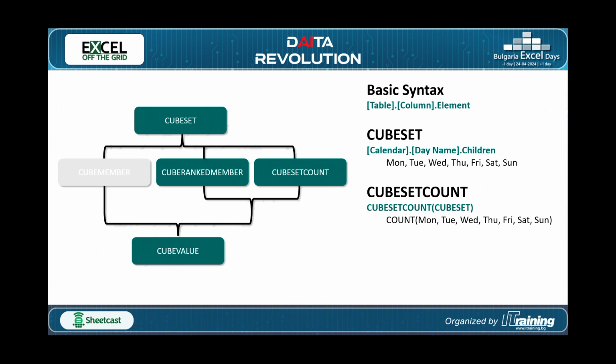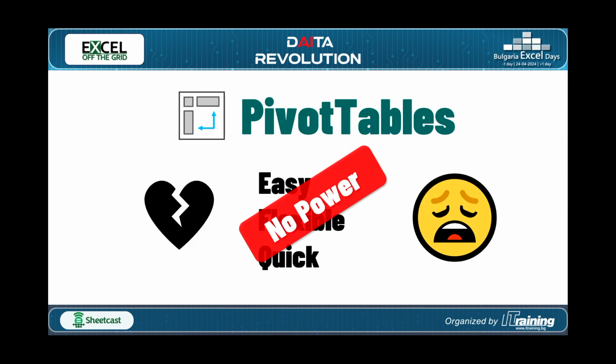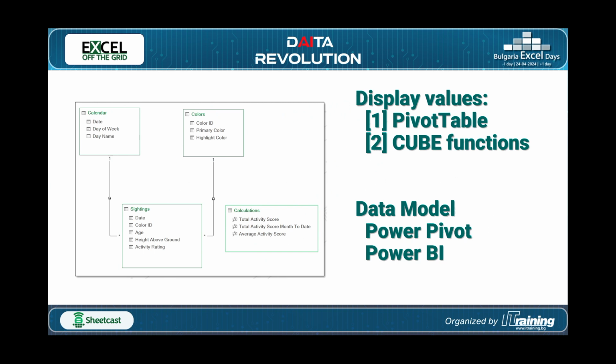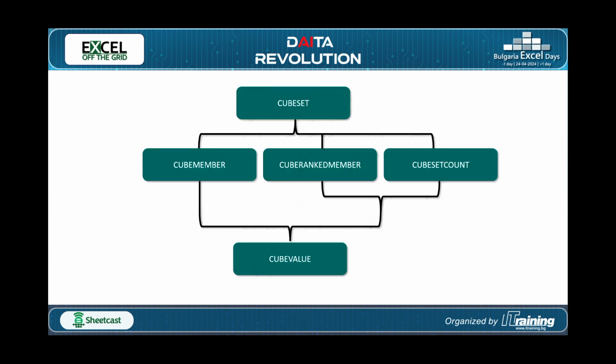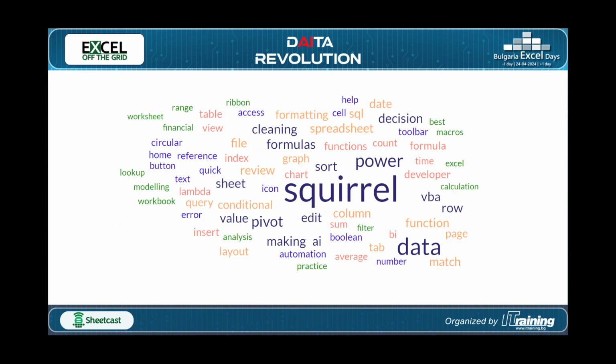So there we go. We've had a look at cube functions. We've reached into our data set. We've seen that pivot tables break our hearts. They make us sad because they just lack the power that we need to do anything of any real value. But with Power Pivot, we can use a pivot table, we can use cube functions, we can connect to Power BI. And if you take nothing else away from today, it's the fact that squirrel is now one of the most mentioned terms in Excel Days so far. There's my word cloud. A key term that you all need to remember.